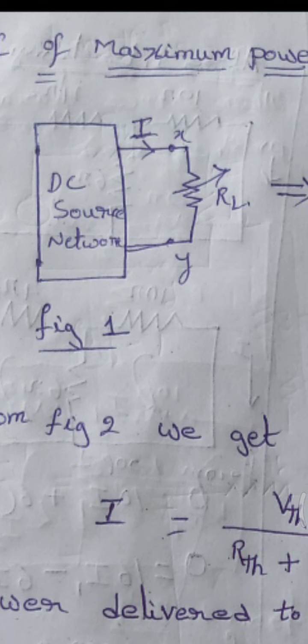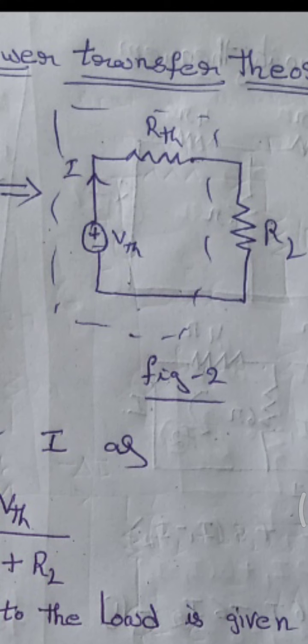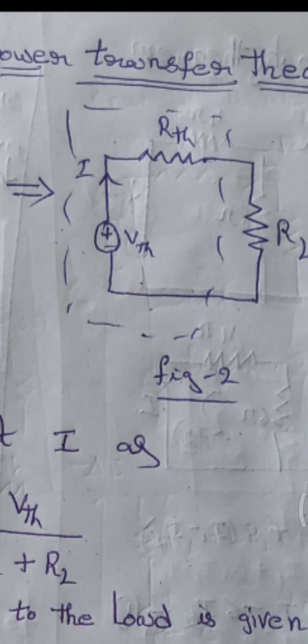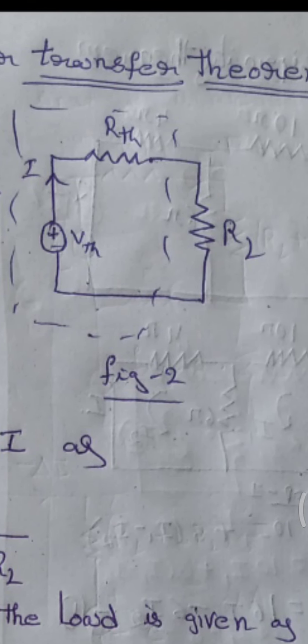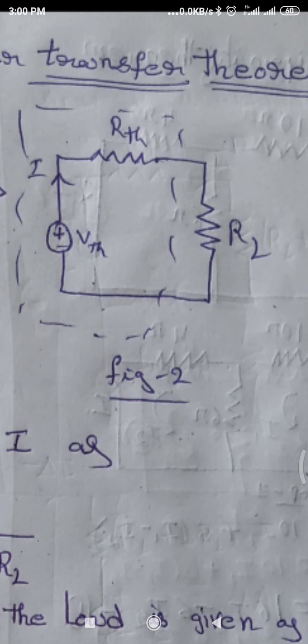So if you convert the circuit like this, as shown in figure 2, the equivalent circuit of the first circuit is connected like this. Here we are using Thevenin's voltage source VTH, Thevenin's resistance RTH and RL. So this is the equivalent circuit for the maximum power transfer theorem.